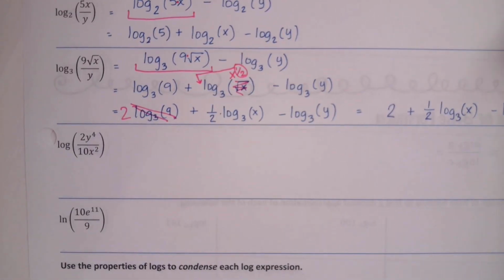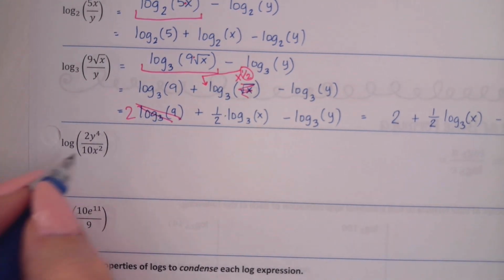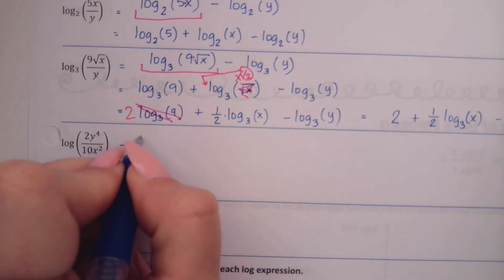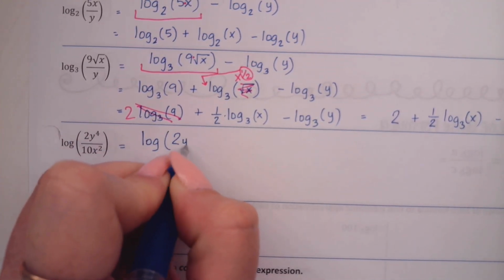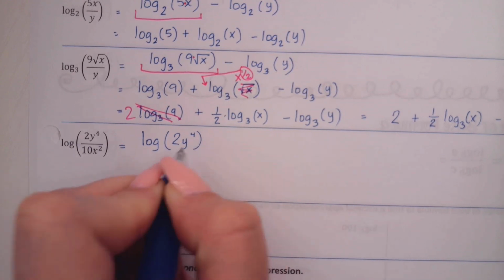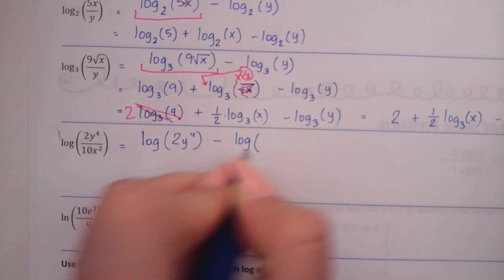Okay, looking at our third one. Again, we're starting with that big fraction. So what's the first property we're going to use? Quotient property. We got to split it up into log of the numerator, 2y to the fourth, plus or minus? Minus, good job. Log of the denominator.